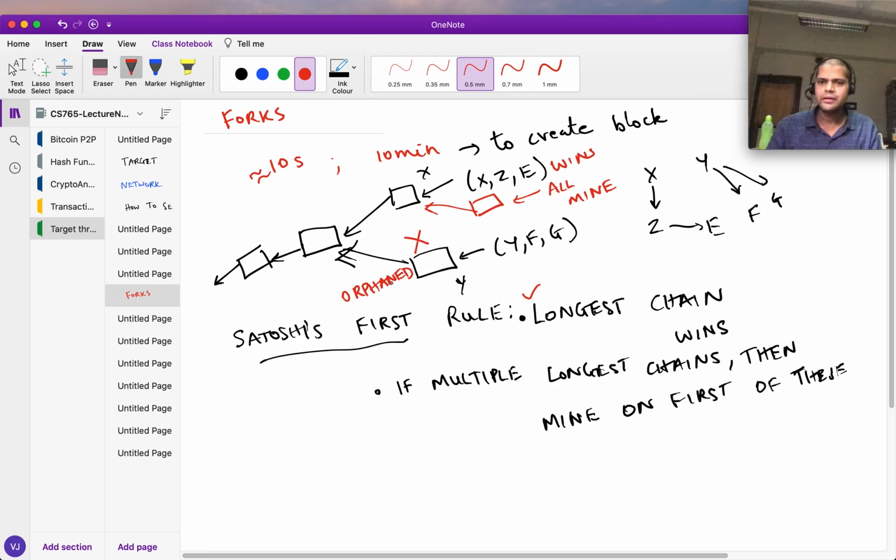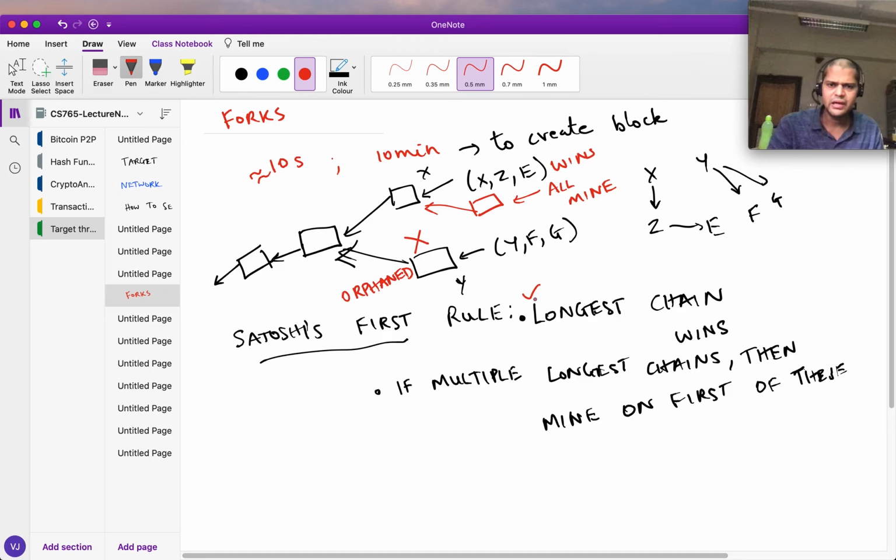So poor Y, it took a lot of effort to create that block, it won the game, but unfortunately X's block has won now, and people have discarded Y's block. Okay. So this is how Bitcoin breaks such forks.